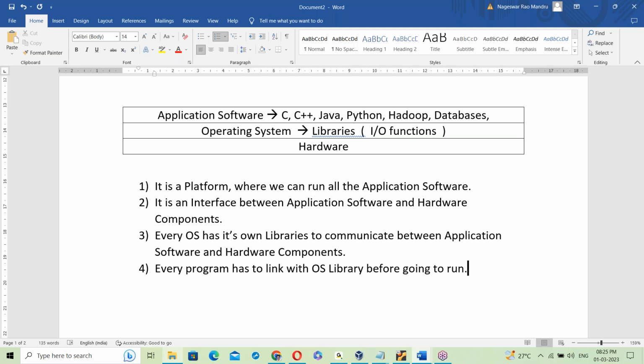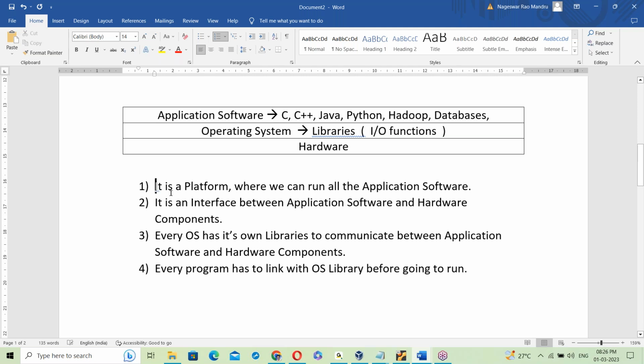It has to link compulsorily, otherwise it cannot run. Even a Java program links, and a C program links. So every program has to link with the OS library before going to run it.